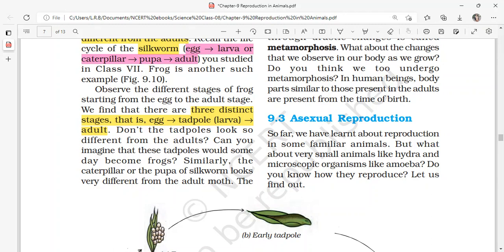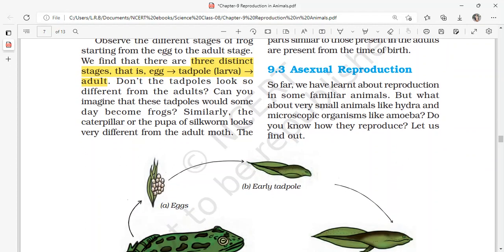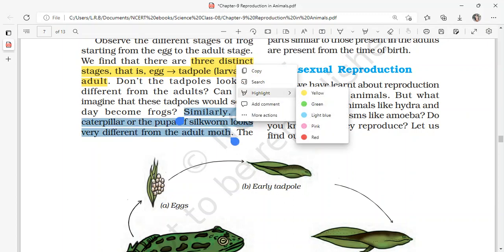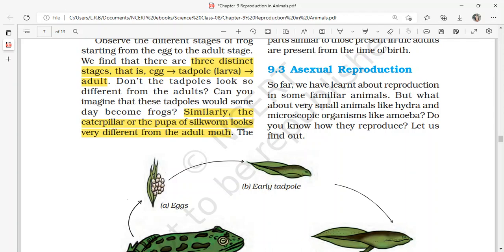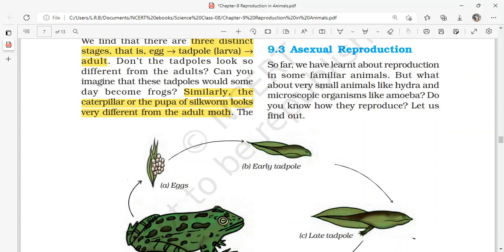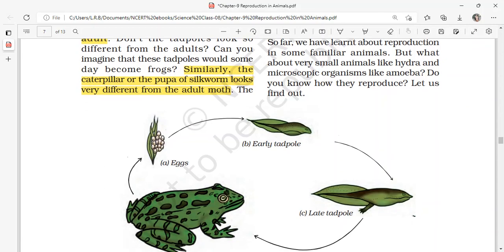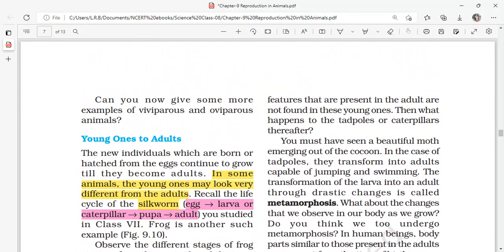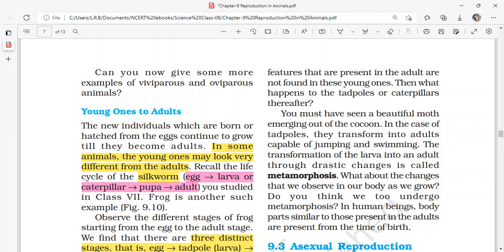Yes. Similarly, the caterpillar or the pupa of a silkworm looks very different from the adult moths. Okay, so make a note of this also. In the case of silkworm also, the caterpillar or the pupa will look different from the adult moth. The adult moth will be like a butterfly with two wings, just like an insect, and the caterpillar will be crawling around, isn't it? The features that are present in the adult are not found in these young ones.